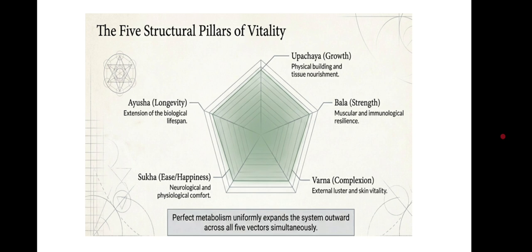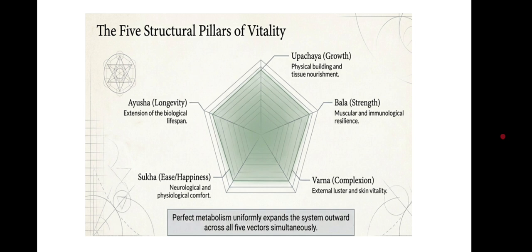The five structural pillars of vitality are Ayush, that is the longevity of life, and Upachaya, the growth of the body's physical building and tissue nourishment. Bala, that is strength, muscular and immunological resilience. Sukha, that is ease and happiness, psychological and physiological comfort. Varna is the complexion, external luster and skin vitality.